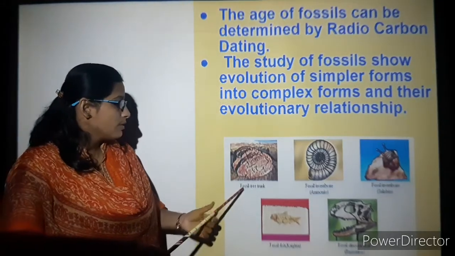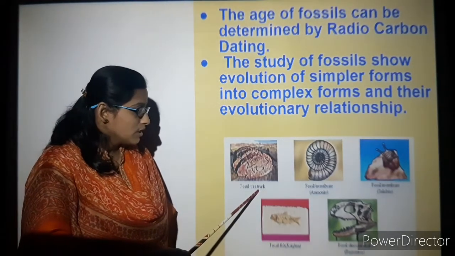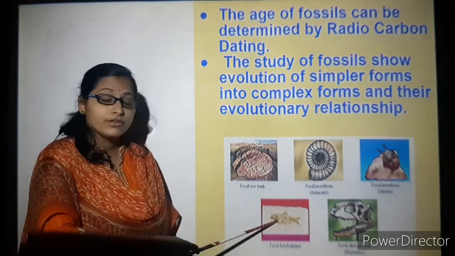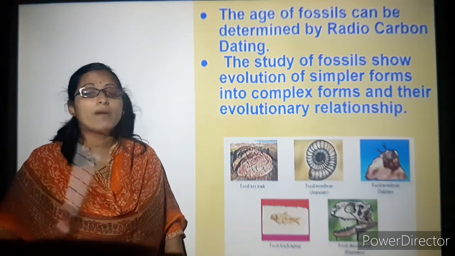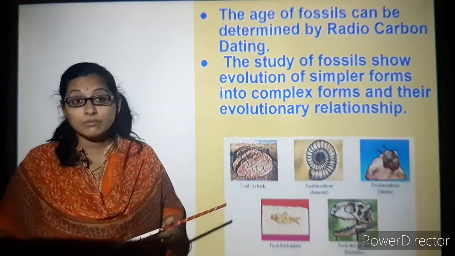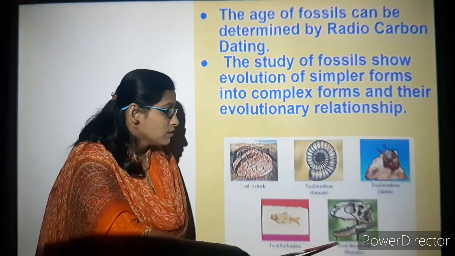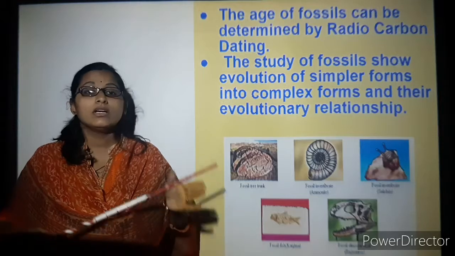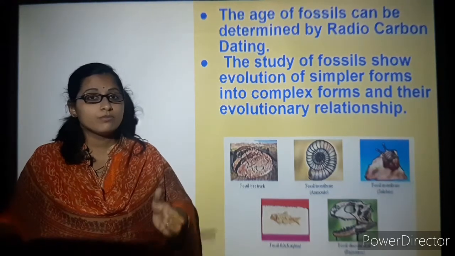For example, there are fossils of a tree trunk, fossils of invertebrates, and fossils of fishes that lived long ago. These fossils can be used, like in skull study, for correlating with complex species and also simpler ones.